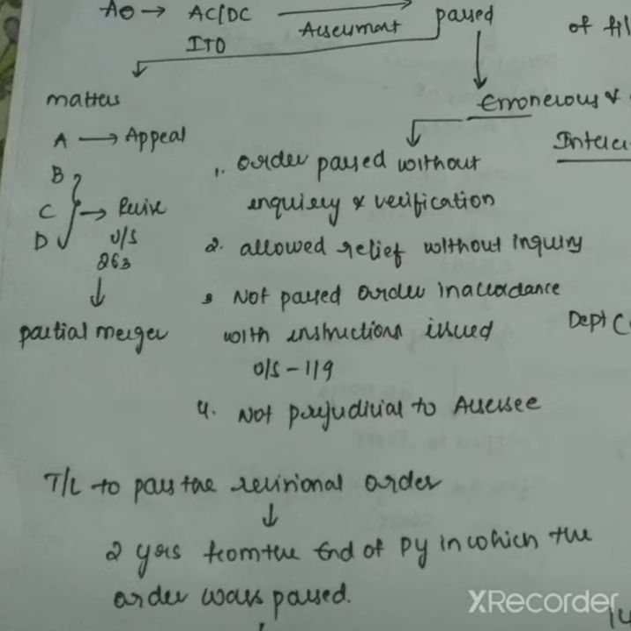For example ABCD. For A, SSC filed an appeal, and for BCD he did not file any appeal. So here CIT or PCIT may revise the BCD matters, but CIT or PCIT does not revise the matter of A as it is pending before the appeal. This is called doctrine of partial merger.